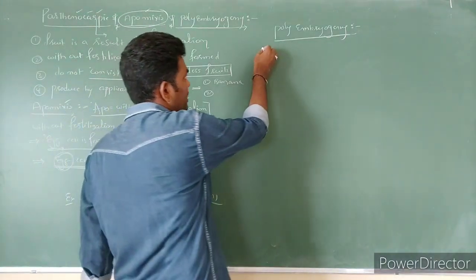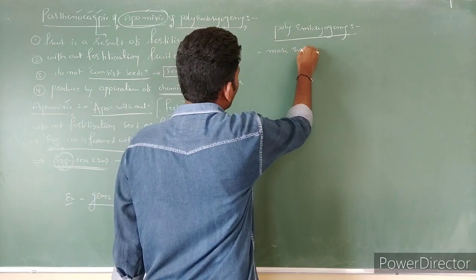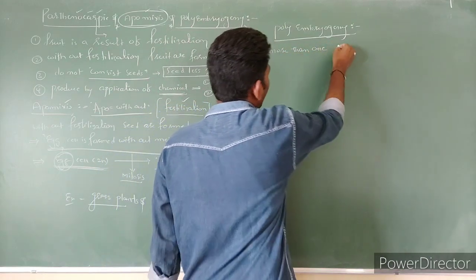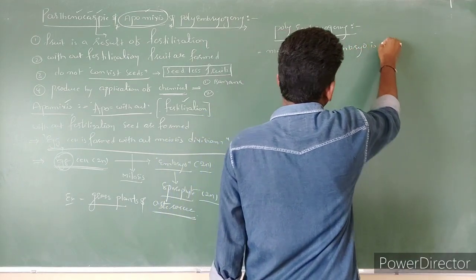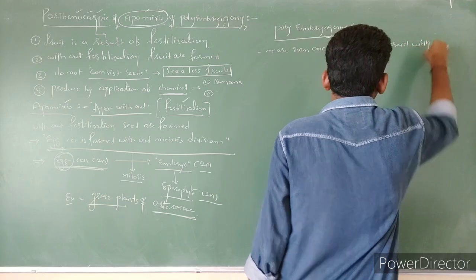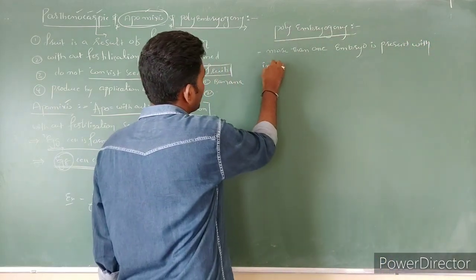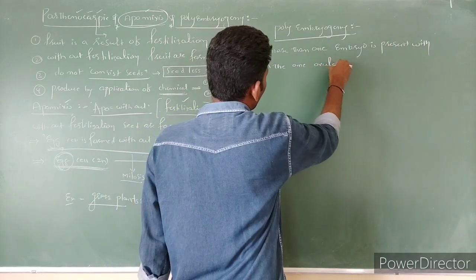Here poly means more than one embryo. More than one embryo is present within one ovule.